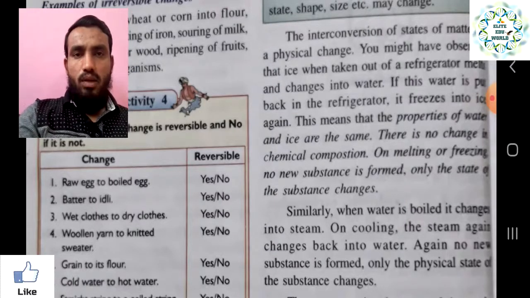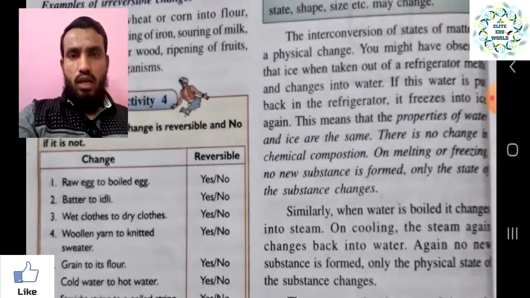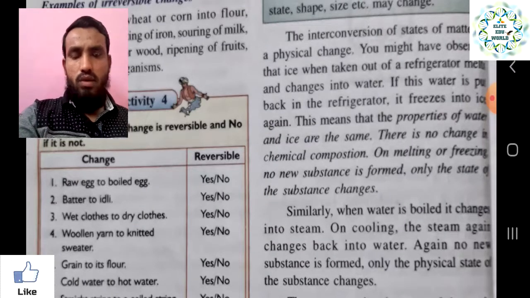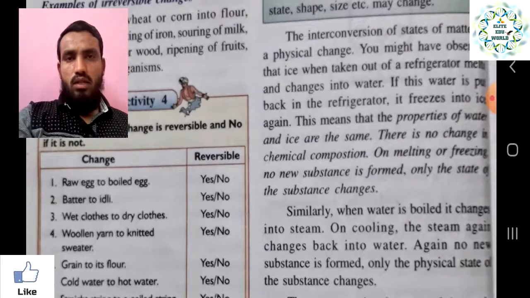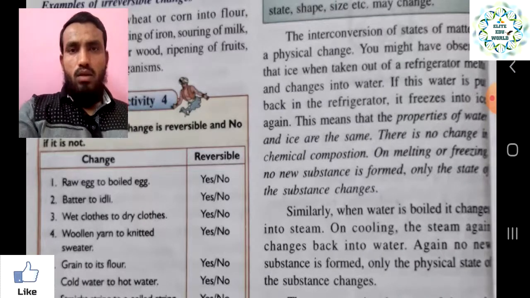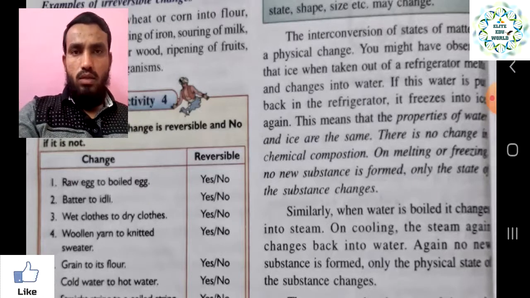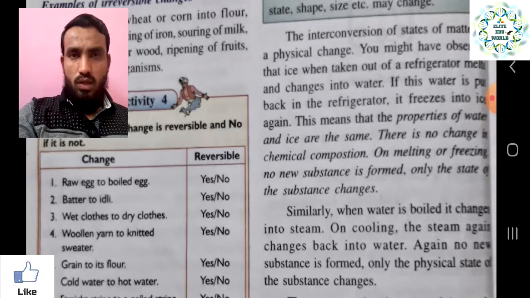The examples of physical change we will see in the next lecture, and afterwards we will start with the chemical change. Until then, go through all the slides we have seen, and write down the activities I have told you. Write down which are the reversible changes, which are the irreversible changes, what is a slow change, which is a fast change, right? You can write many examples from your own mind also.